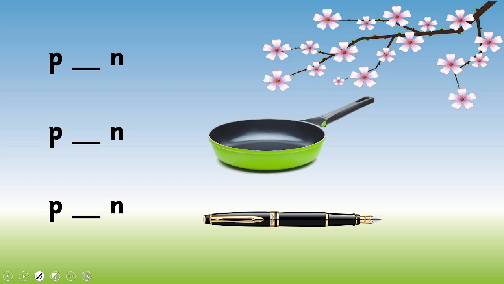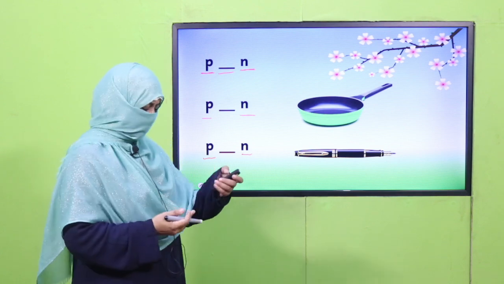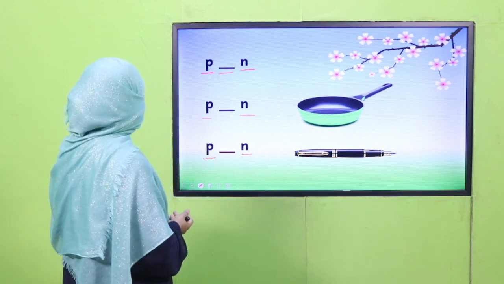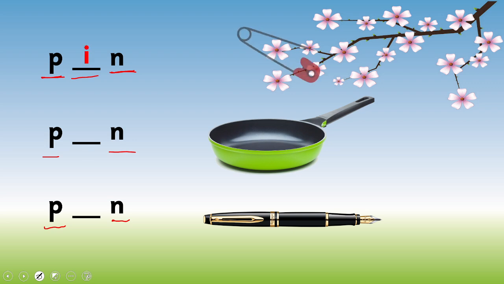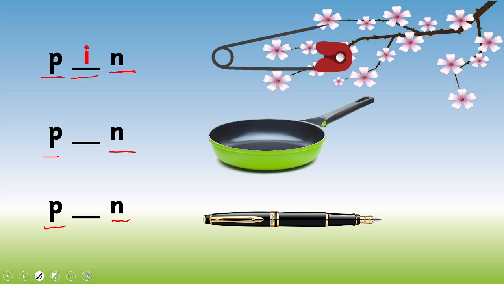So here I have pictures for you, and you see first and last letter are the same and middle letter is missing. Now it's P and N. We know this letter P sounds P and N sound N. Only we will change this middle letter and it will change the complete word. How does it work? You see, P, I, N. What is this? P, I, N. It becomes pin.